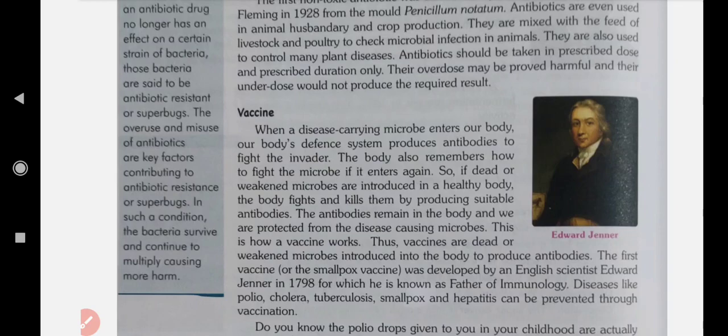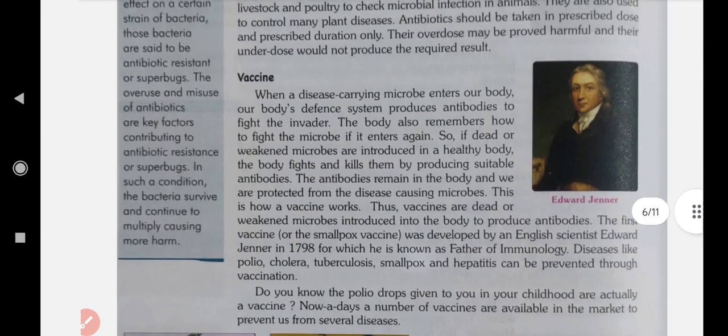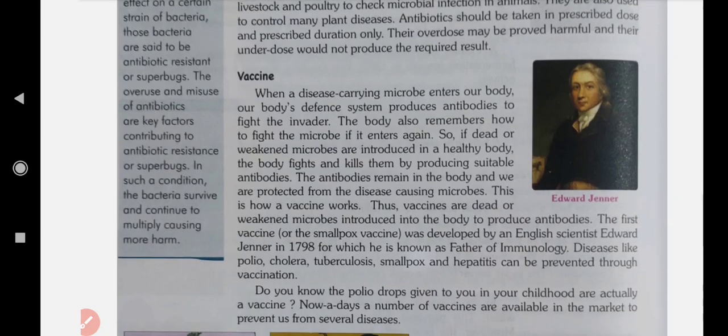Who? The English scientist Edward Jenner. Diseases like polio, cholera, tuberculosis, smallpox, hepatitis can be prevented through vaccines. And one familiar example is that recently you used a vaccine for coronavirus.